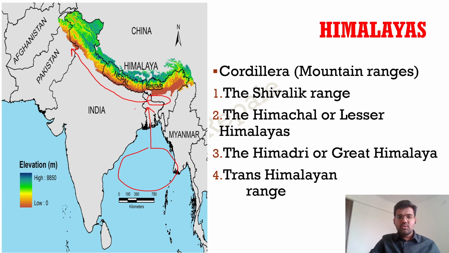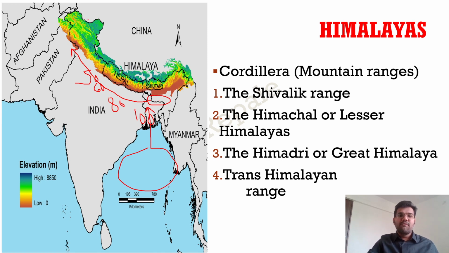So suppose if it is 100 centimeter rainfall in this region in West Bengal, it will be 80 in Bihar, it will be 60 in UP, and it will be 50 in Haryana. I'm just giving you this example for understanding purposes. My point is, the amount of rainfall reduces when you move from east to west.